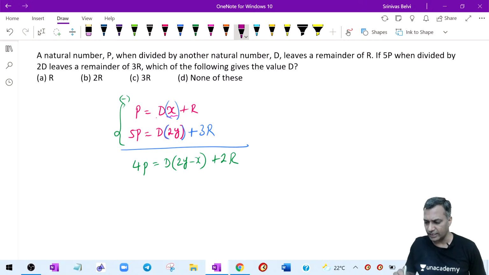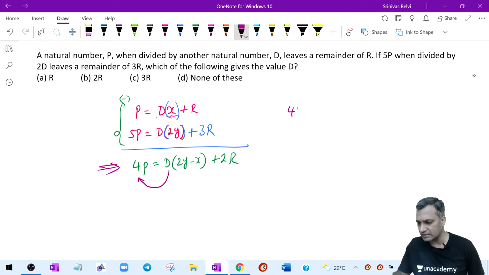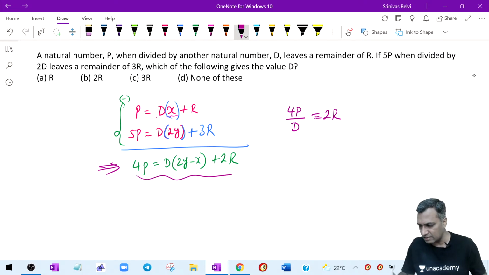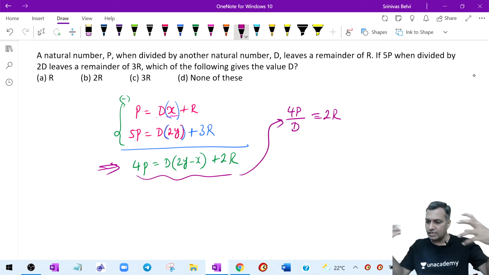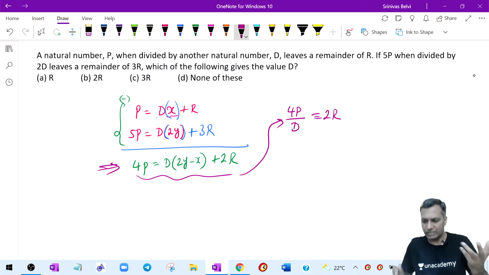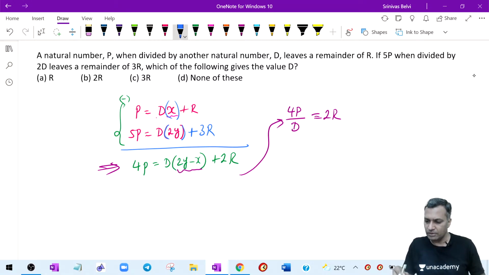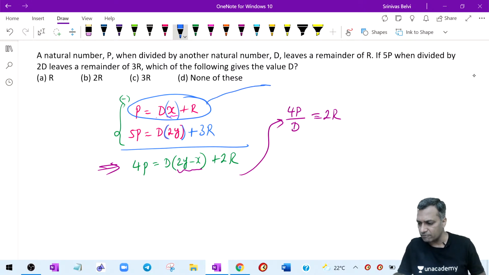Technically, what is it trying to say? 4P when divided by D, the remainder is 2R. That's what it is trying to say. Alternatively, 2Y minus X is the quotient, so 4P when divided by D leaves a remainder called 2R. But from the first information, P when divided by D leaves a remainder called R.